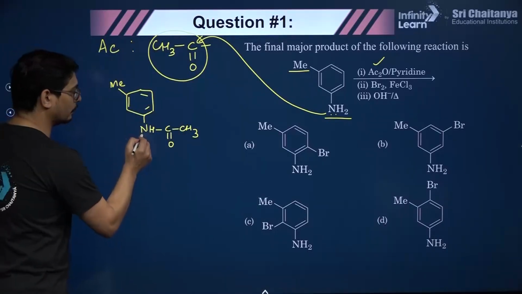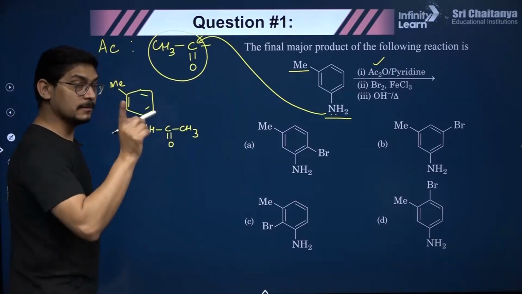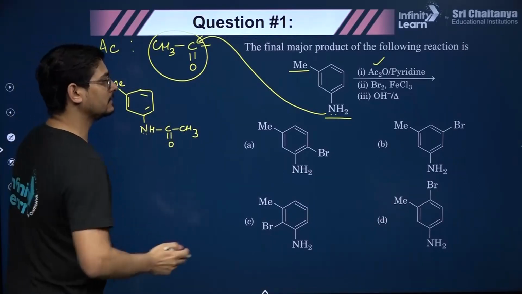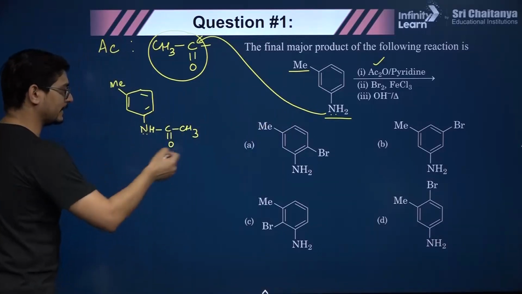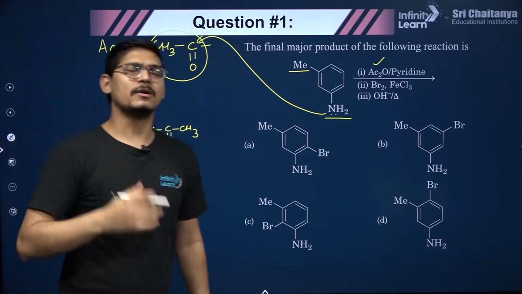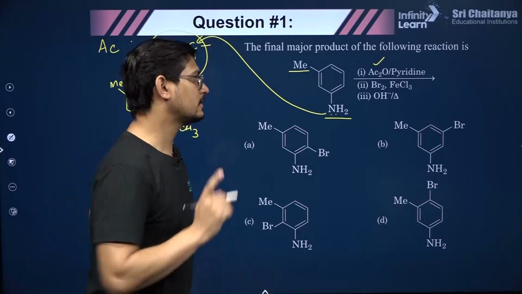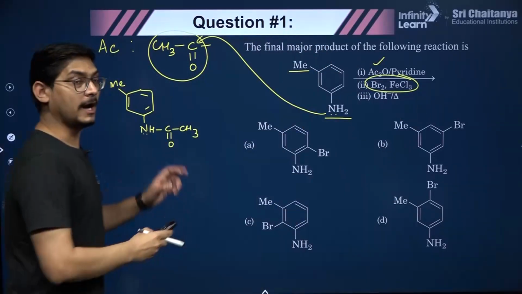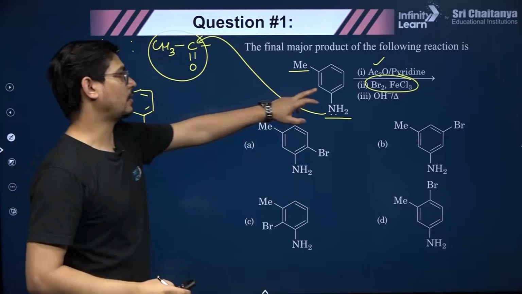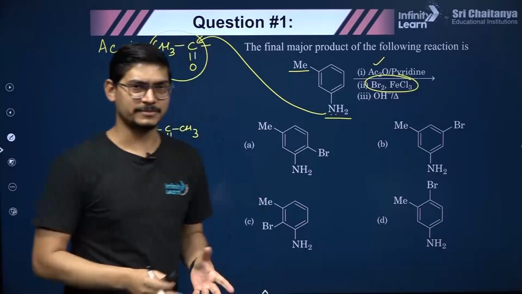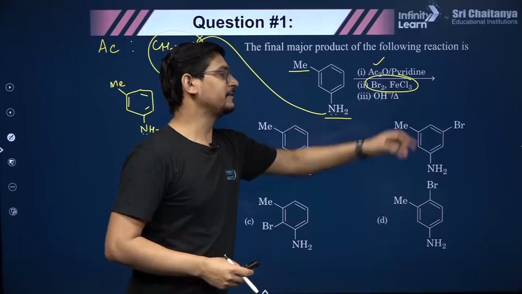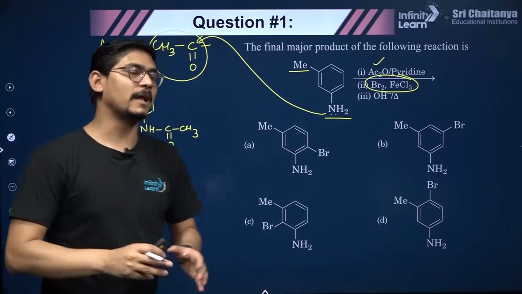But here the lone pair is not very much available because it is involved in resonance with the carbonyl group. That means as compared to NH2, this NHCOCH3 group is moderately activating. So what happens, अब जब तुम इसका reaction कराओगे, if this molecule undergoes this electrophilic substitution reaction, what happens? Bromine will provide the electrophile and FeCl3 is your Lewis acid catalyst. So what will happen here, guys?